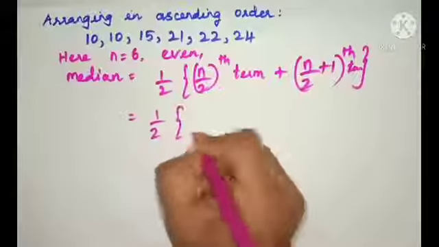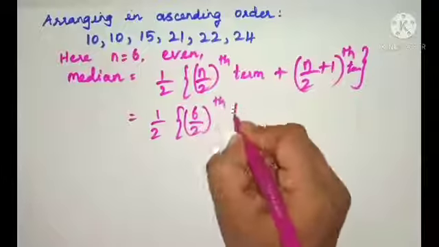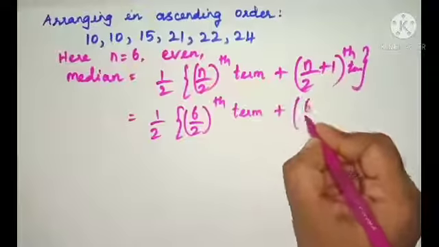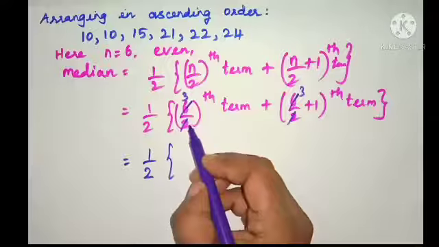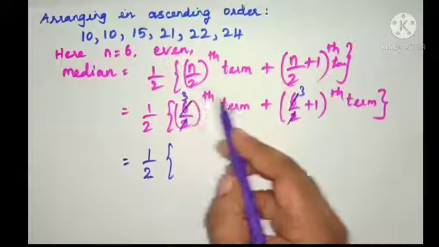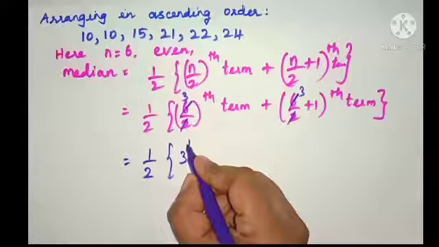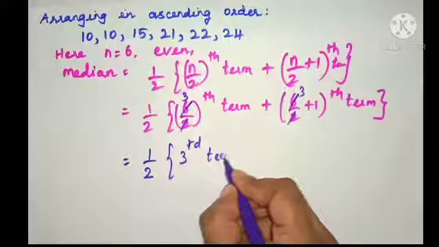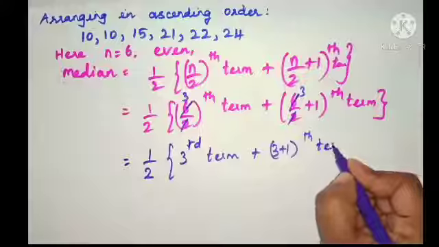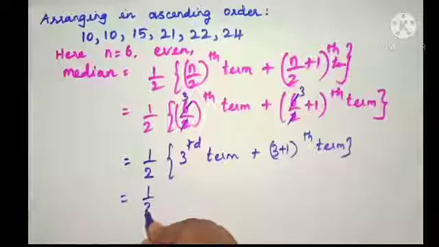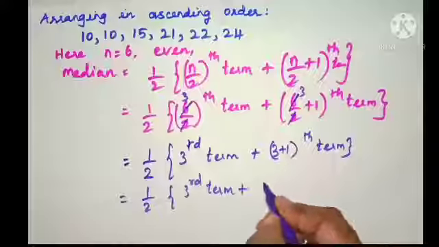1 by 2, what is n? 6 by 2 term plus 6 by 2 plus 1 term. Cancelling 6 and 2 by using 2 table, 3 times, here also 3 times. 1 by 2 third term plus 3 plus 1 term. Now 1 by 2 third term plus 3 plus 1 is fourth term.